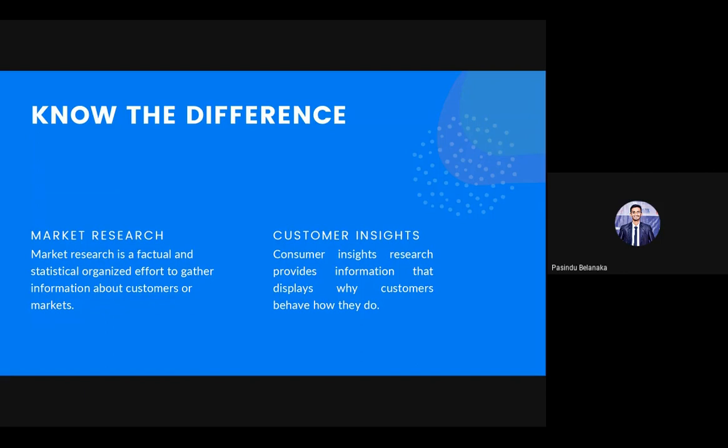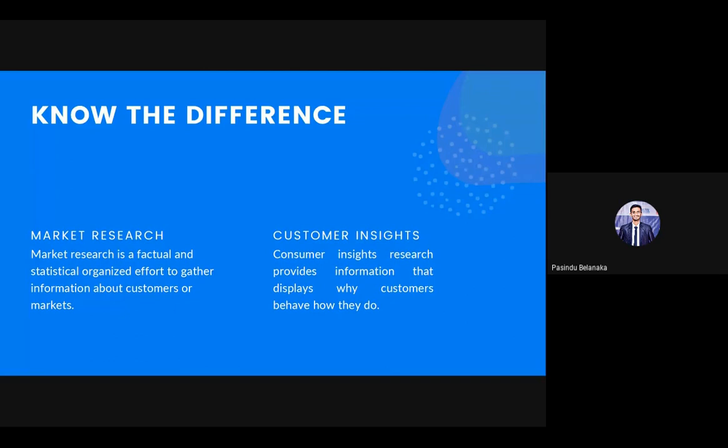Market research is a factual and statistical organized effort to gather information about customers or the market that I told you earlier. Customer insight is research that provides information on why customers behave as they do. So market research is about what the customer does, and customer insight is about why.